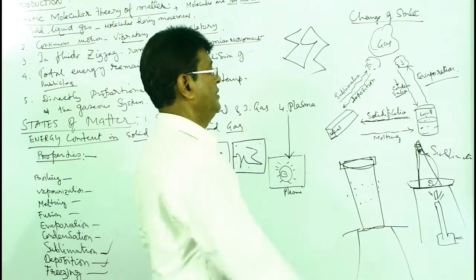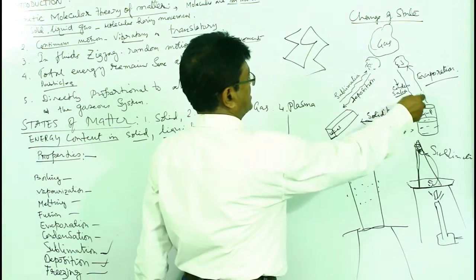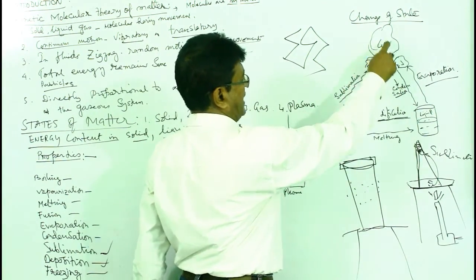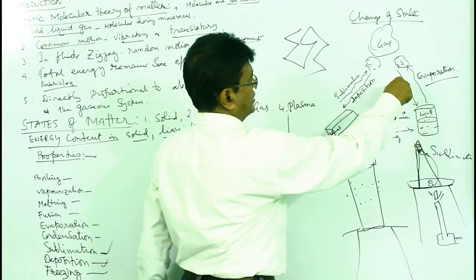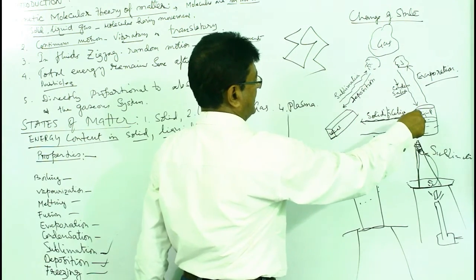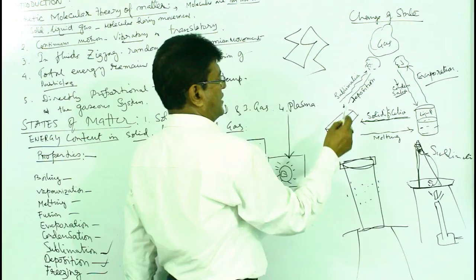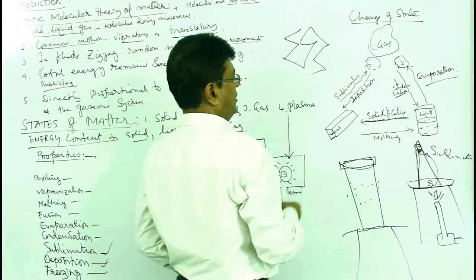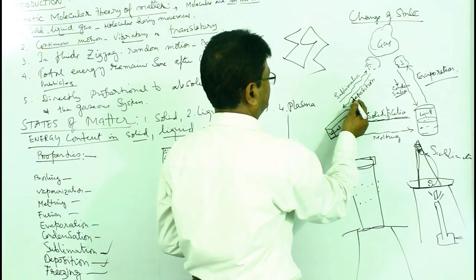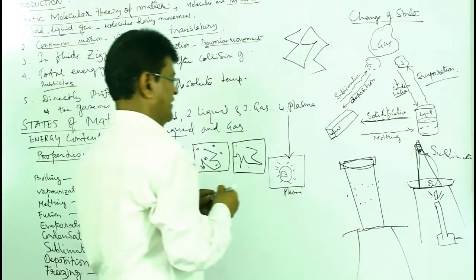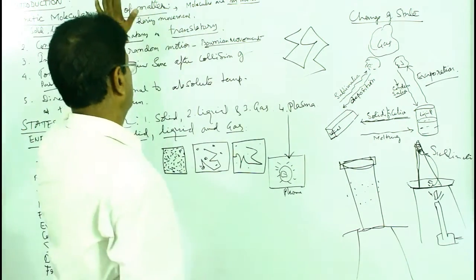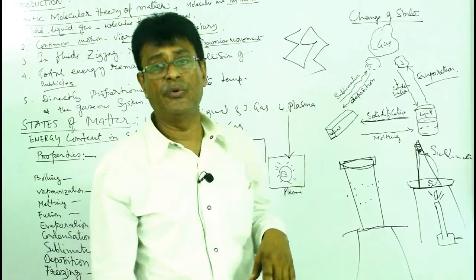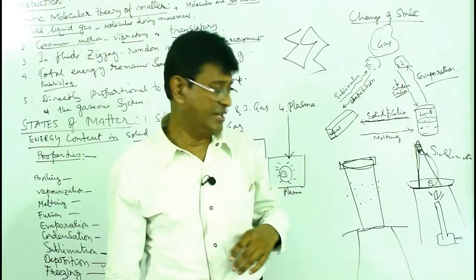From the liquid, by evaporation, they go on to form gases. From the gases, condensation brings the liquid back, and then solidification makes the solid again. From the solid, sublimation changes it to gas, and by deposition it comes back to solid. So this is all about the chapter on physics, and we have some question answers to discuss.